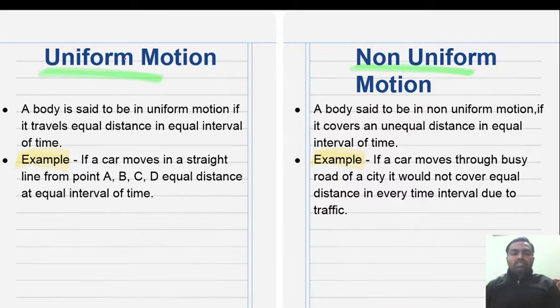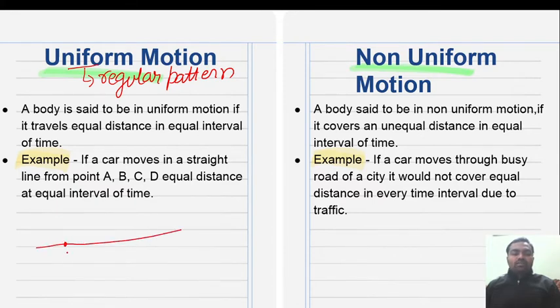So before starting this topic, what is uniform? Uniform means at a regular pattern. Something which occurs or happens at regular intervals. So, uniform motion: a body is said to be in uniform motion if it travels equal distance in equal intervals of time. For example,